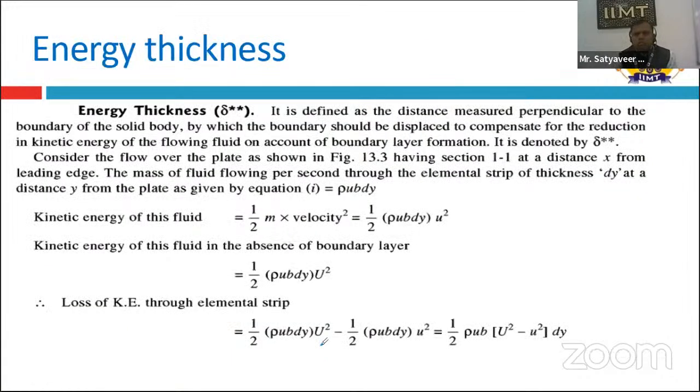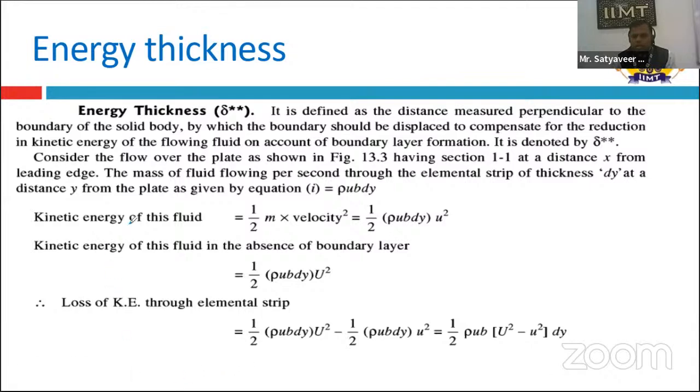Now next is the energy thickness. Energy thickness is denoted as delta double star, whereas delta star denotes the displacement thickness, and theta denotes the momentum thickness. So we have to know the notation of the various thicknesses.